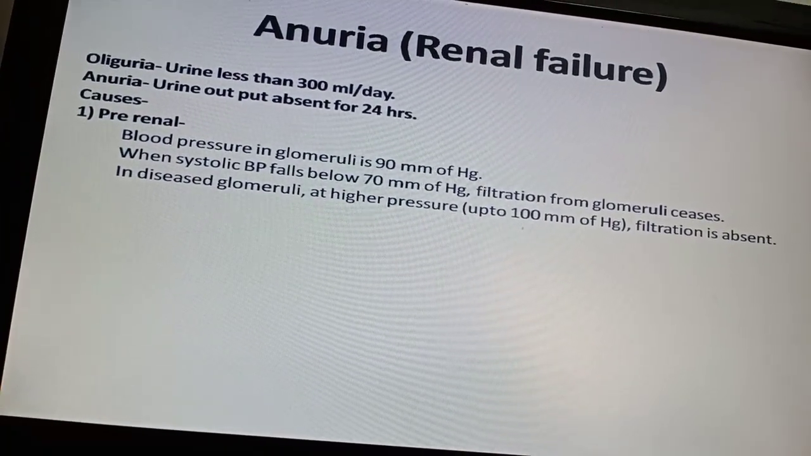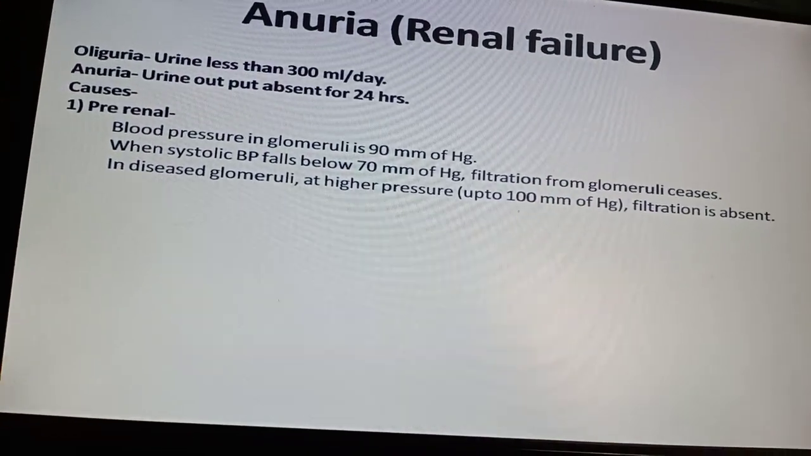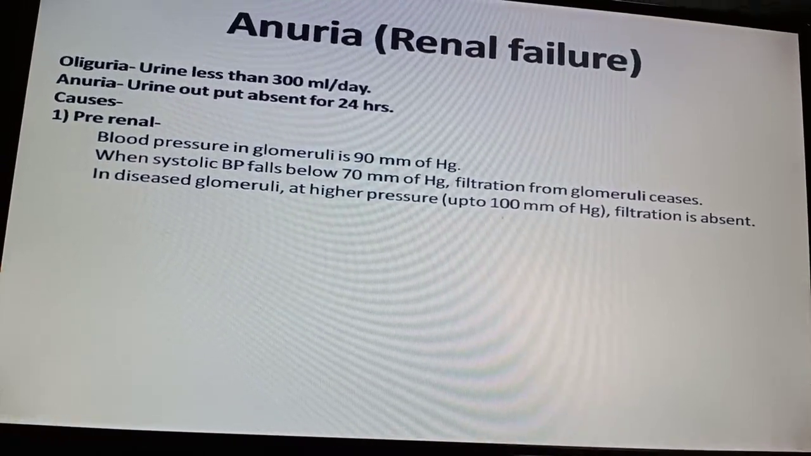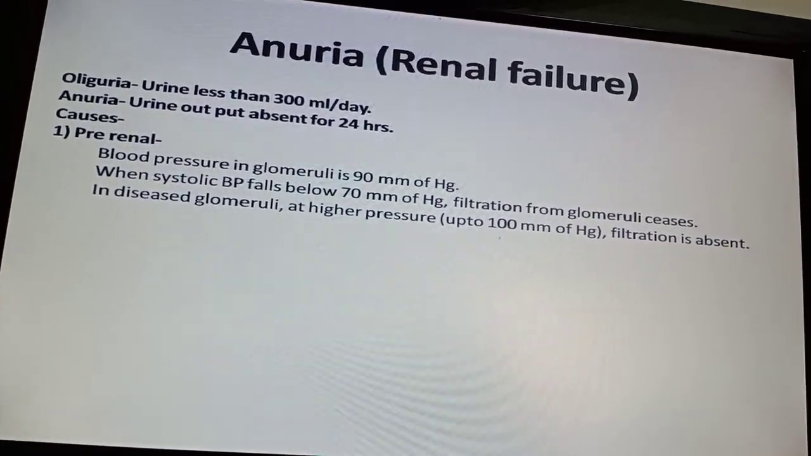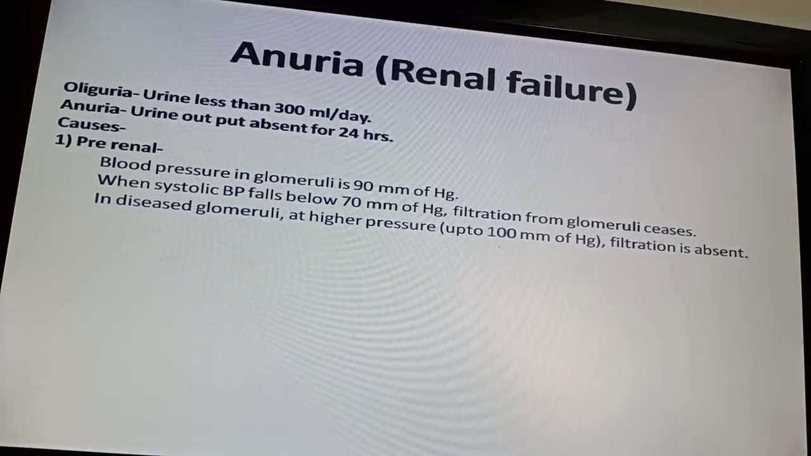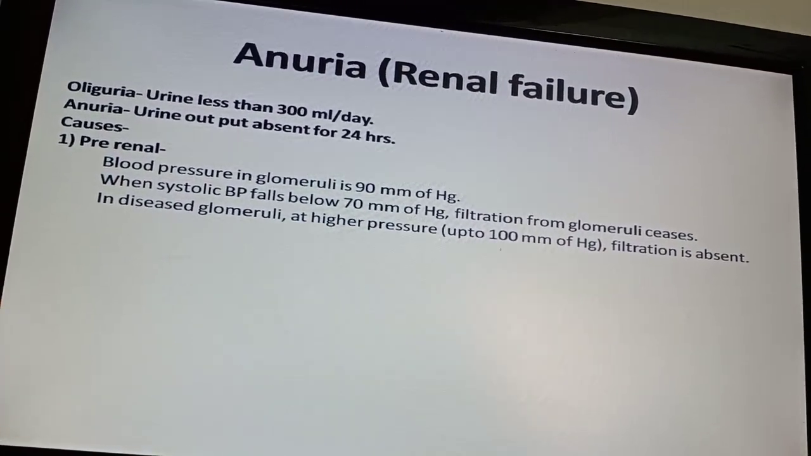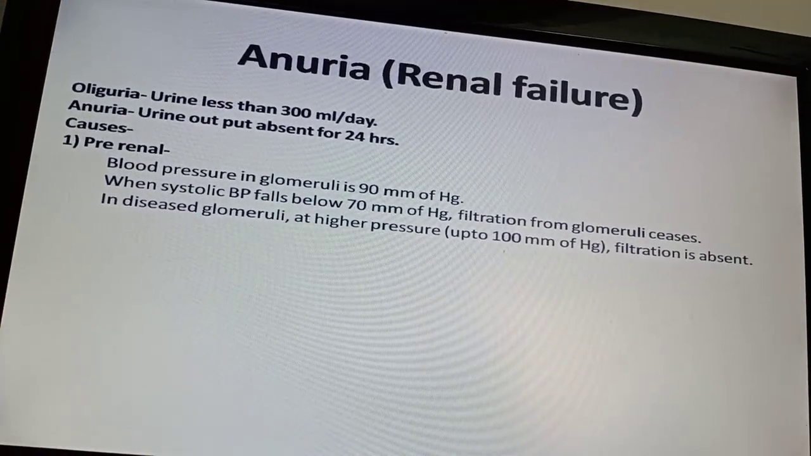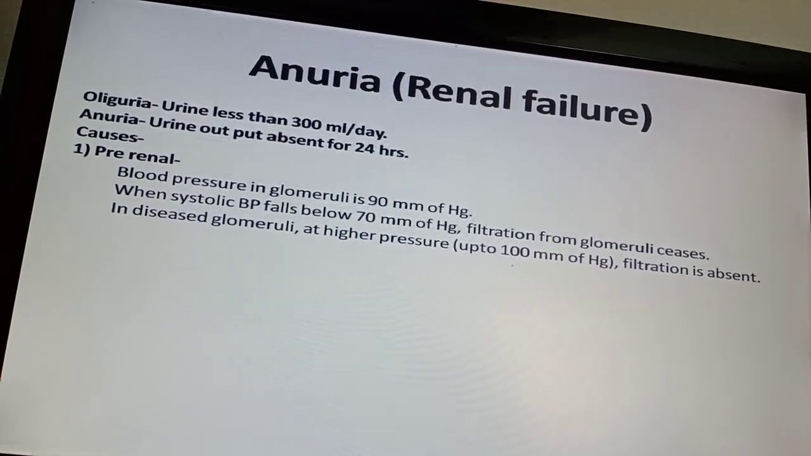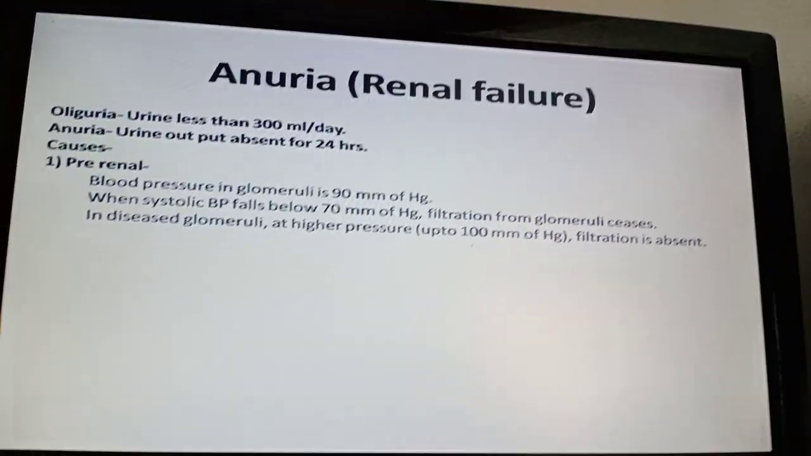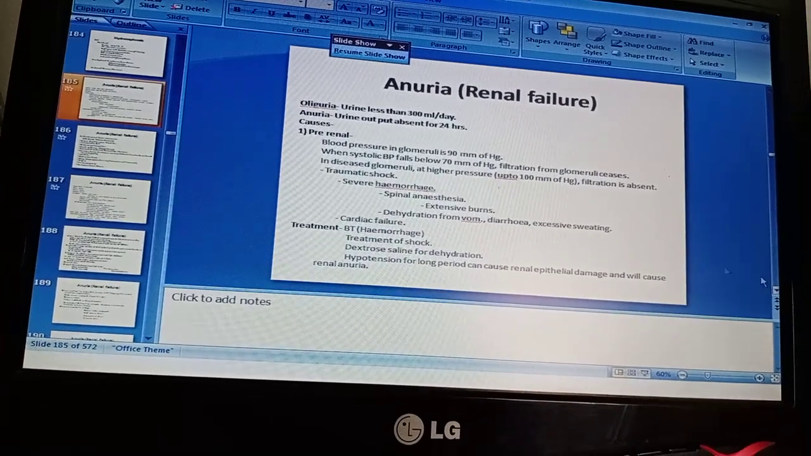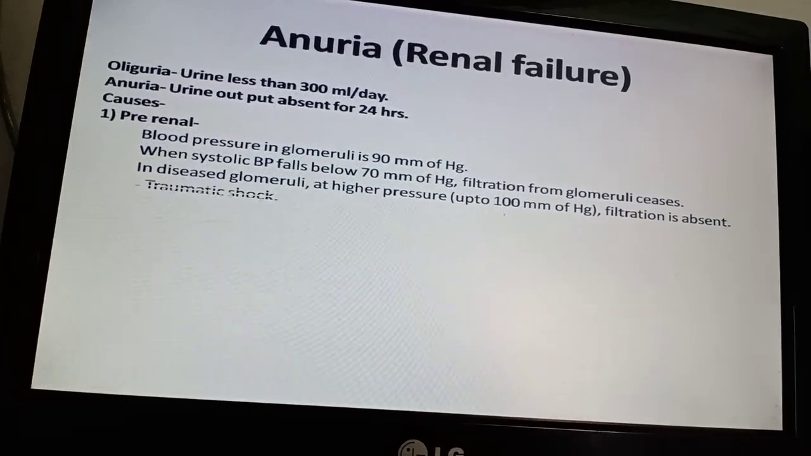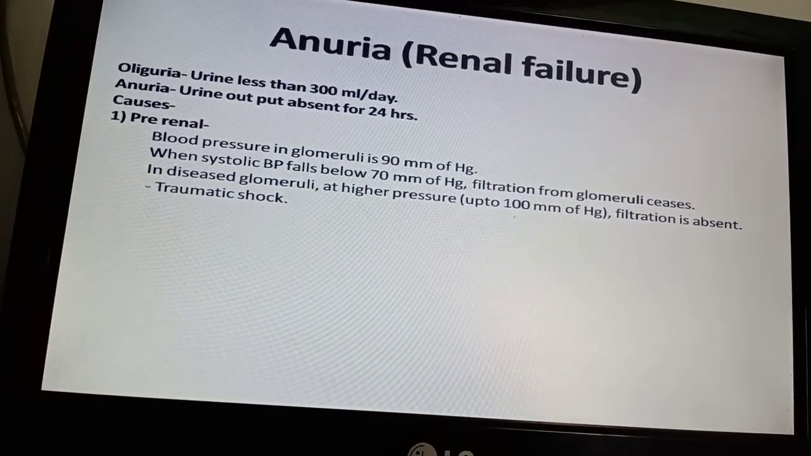In diseased glomeruli, meaning if there is any renal condition like glomerulonephritis, even at a higher systolic blood pressure, up to 100 mm of Hg, the filtration is absent. But when the blood pressure in the glomerulus is less than 90 mm of Hg, the required blood pressure will not be available, so filtration will not occur properly, and the patient will develop anuria. Now what are the causes of this pre-renal anuria?